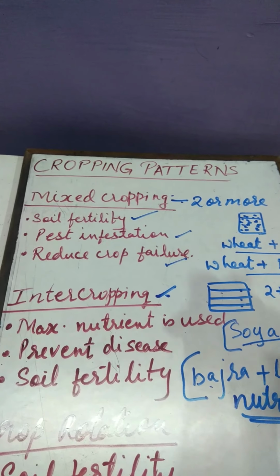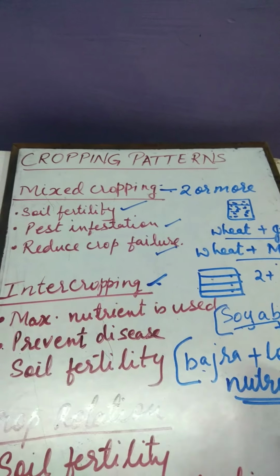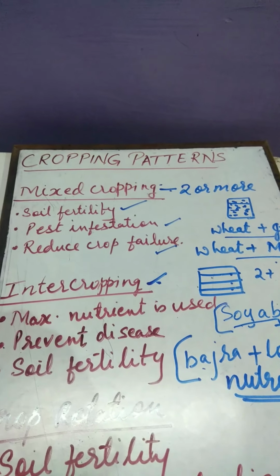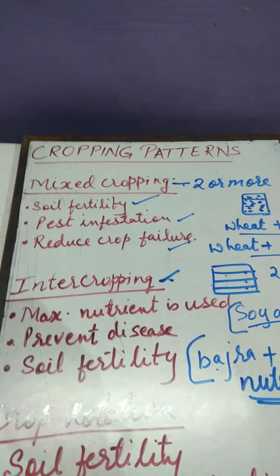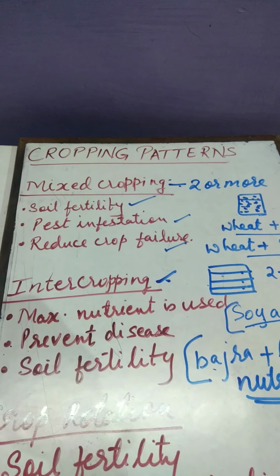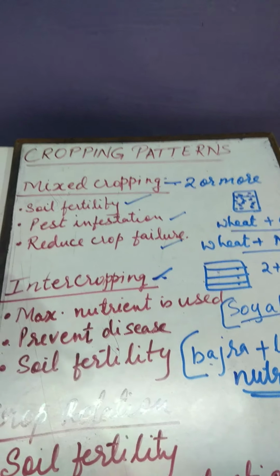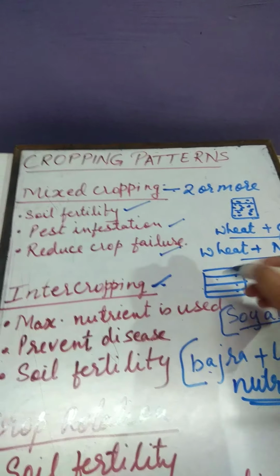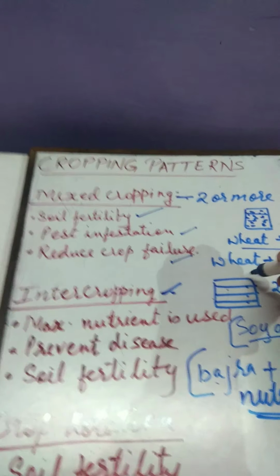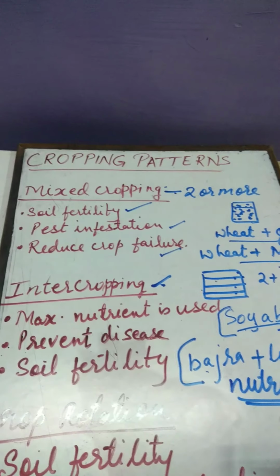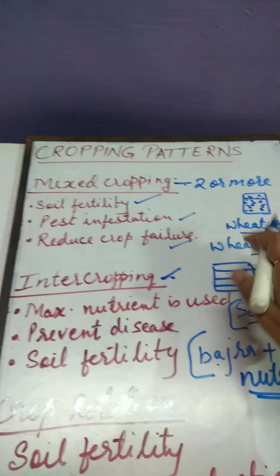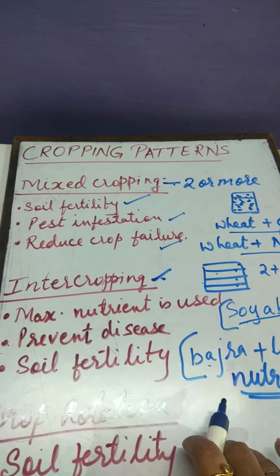If I am growing the same crop in a field, they are using the same type of minerals. Clear? Suppose any crop I have grown requires more magnesium and more nitrogen, so that particular field will be deficient in magnesium and nitrogen, and the rest of the minerals will be in large quantity.